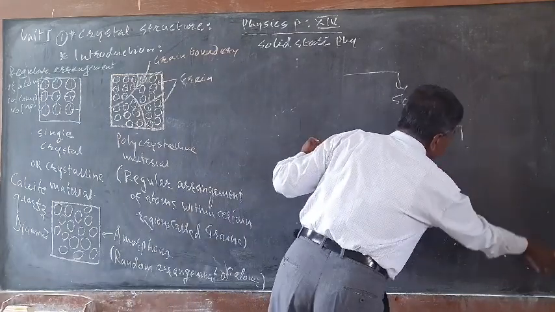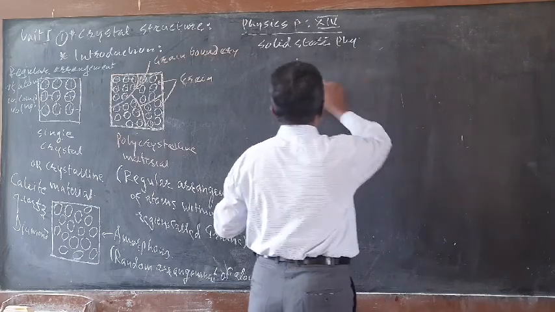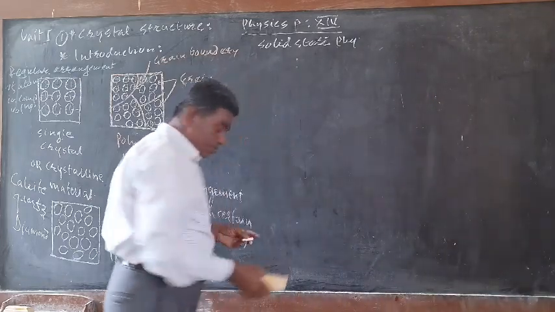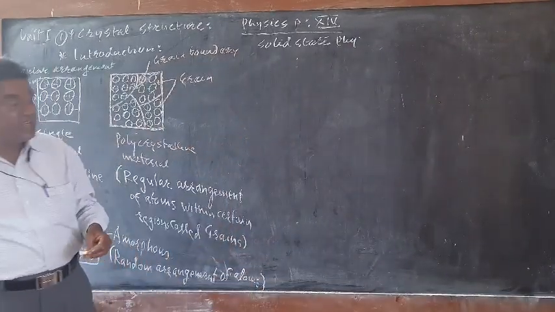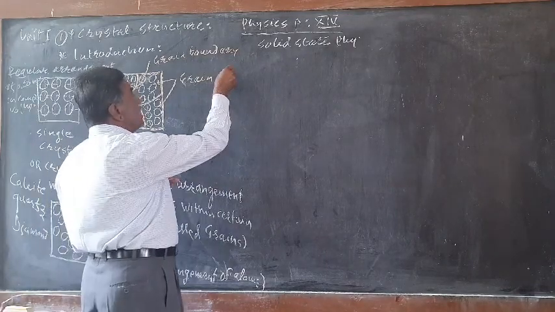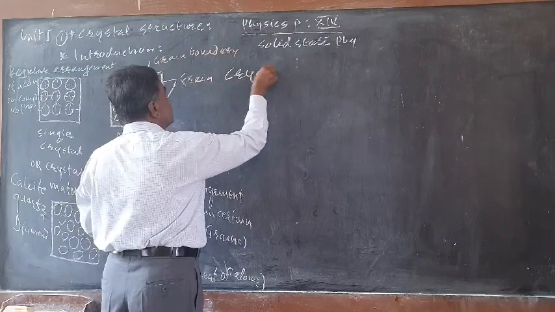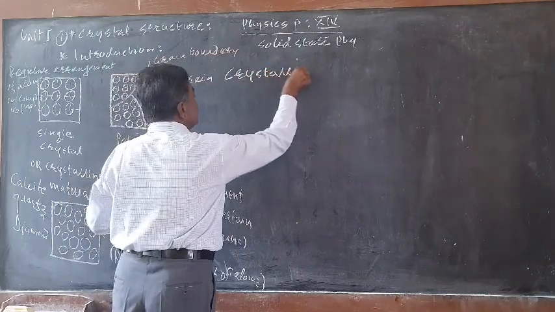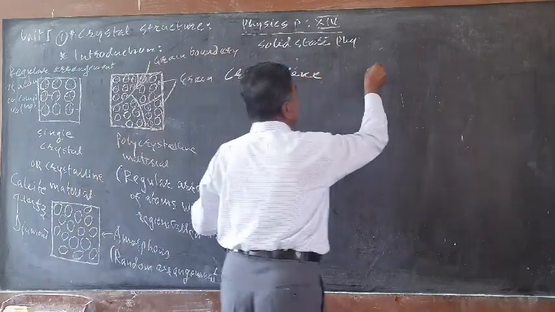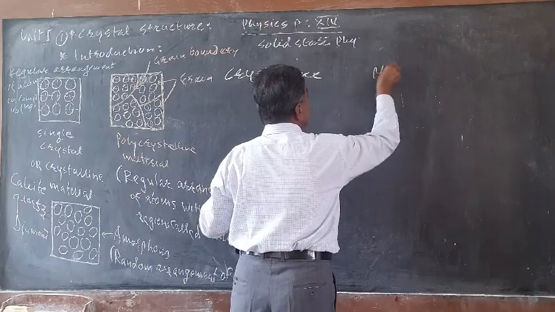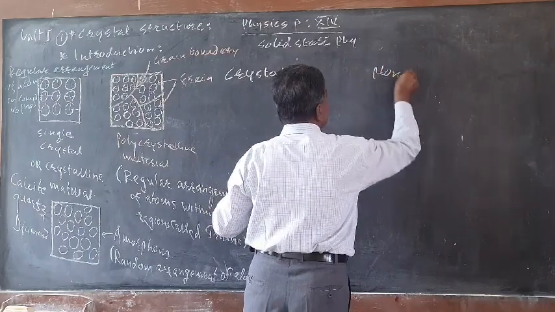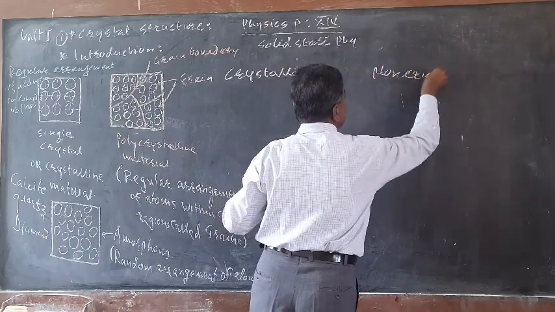Then the solid is known as amorphous or non-crystalline solid. Today we will also see the main differences between crystalline solids and non-crystalline solids.